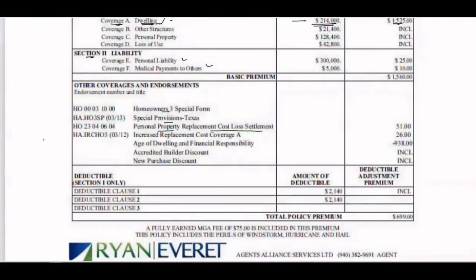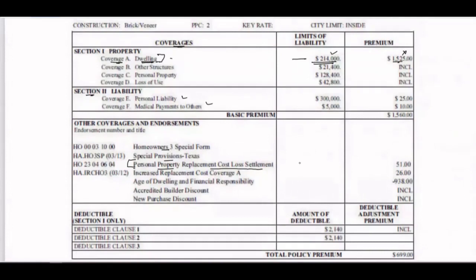Now it is very important, this. Let's say your home loan is 300,000. Your loan amount is 300,000, but your coverage is 214,000. So at the first look, you are going to make out, oh, this coverage does not cover my loan amount. It should be either equal to 300,000 or more than this.